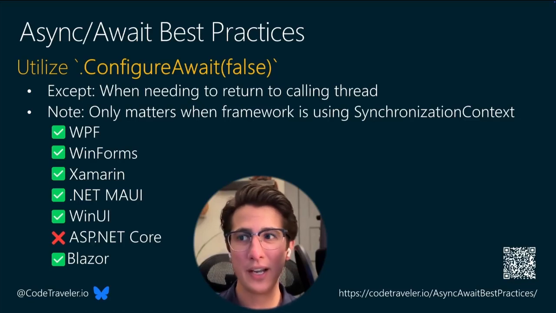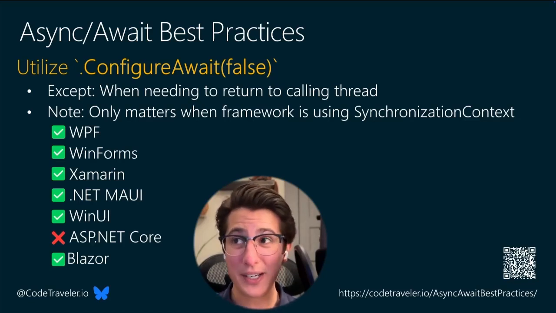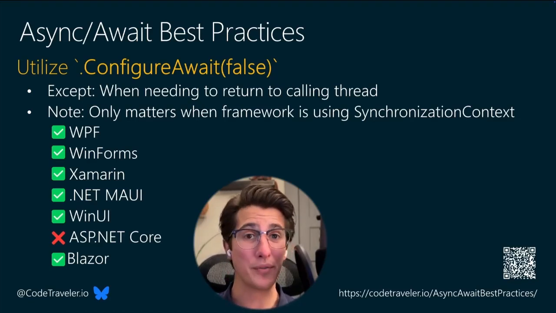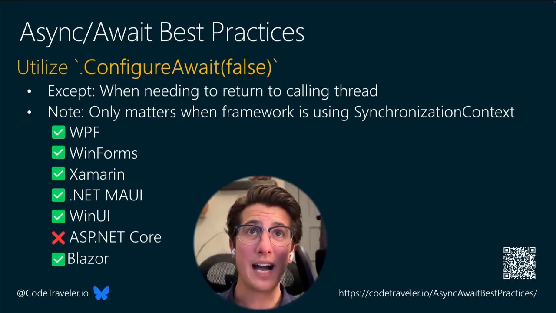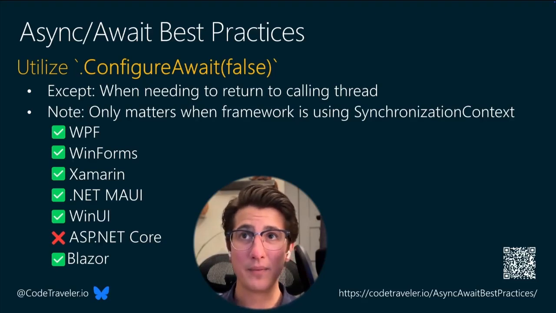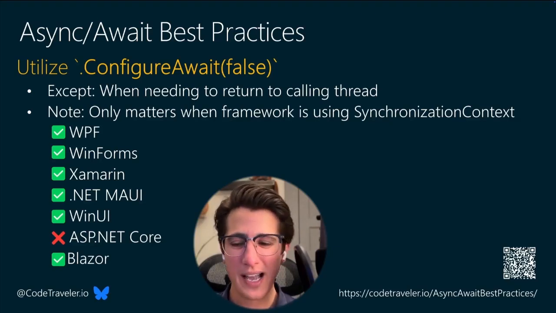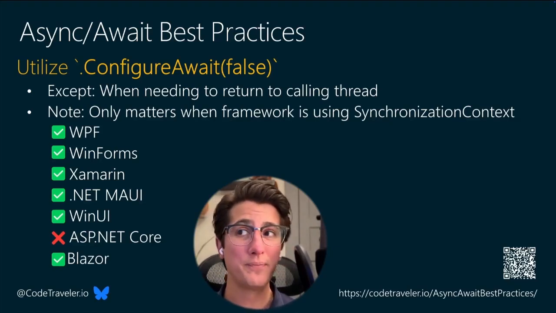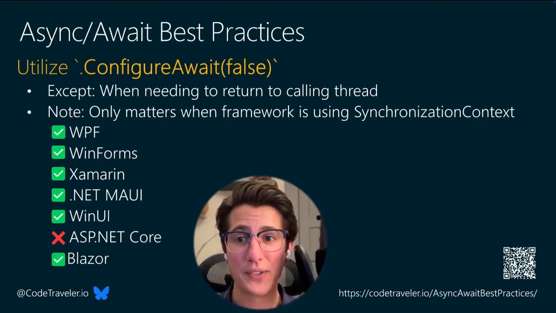In my services layer, there's no UI code. In my models layer, there's no UI code. In my database layer, there's no UI code. And so my rule of thumb is if I'm in my UI layer, I don't use ConfigureAwait(false). But if I'm in my view model layer, my services layer, my database layer, anything else where I know I don't need to return to the calling thread, then I use ConfigureAwait(false) everywhere.